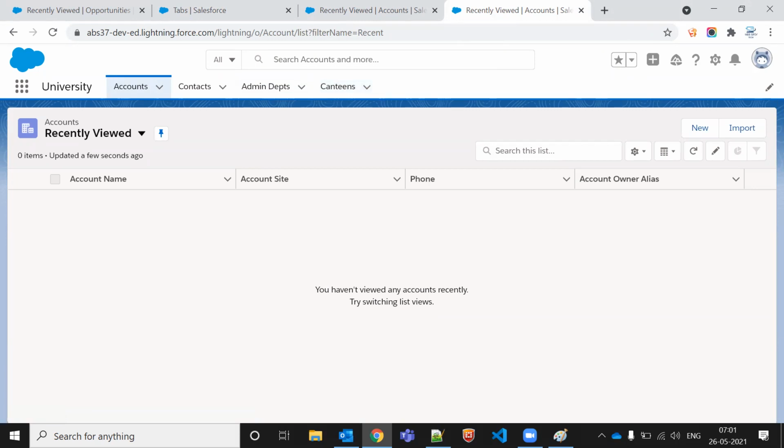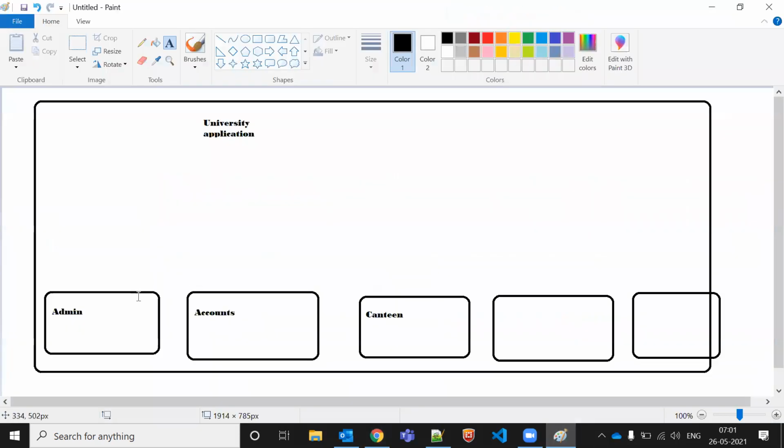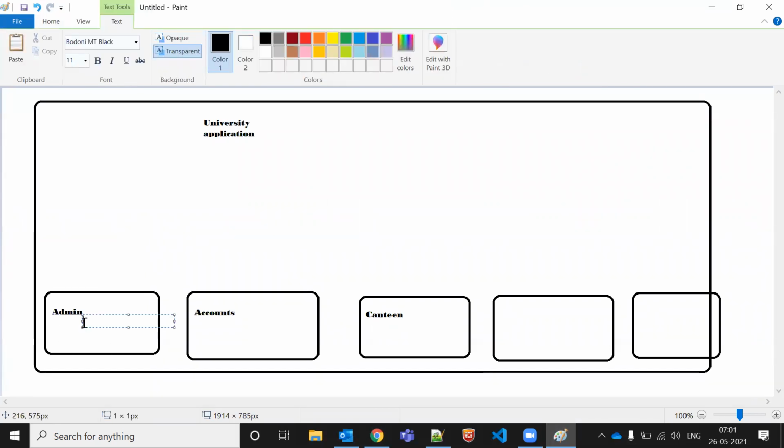In real time, you might think that we are creating the data. Now we are creating an object, and we are storing the data of the customers in different objects, like the customer data or some business-related data. So let's say in admin, there might be some candidate, even in the account department or in the canteen. In admin, let's say related to finance, we can consider it as admin.